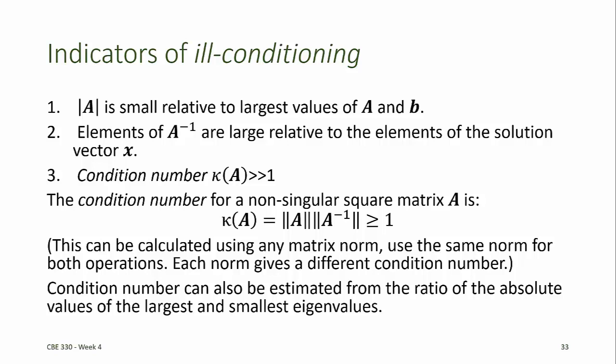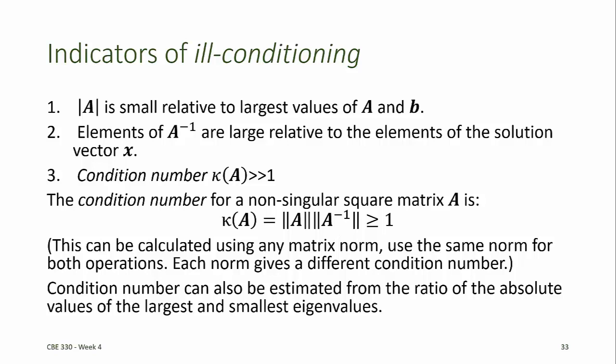An analytical measure of how well conditioned a system is, is called the condition number, kappa, of A. When kappa is much greater than 1, we say the system is ill-conditioned. The condition number kappa is defined by the product of a matrix norm of A and the same matrix norm of the inverse of A. This can be calculated using any of the matrix norms, but should use the same norm for both A and its inverse.